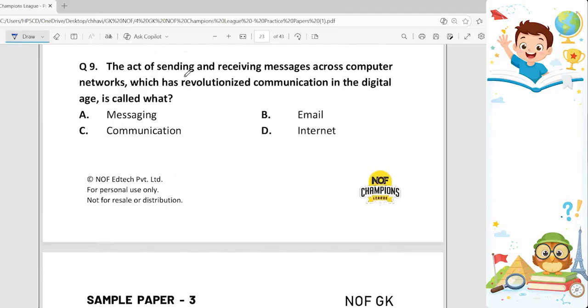9th question. The act of sending and receiving messages across computer networks, which has revolutionized communication in the digital age, is called what? Options are messaging, email, communication, and internet. And the correct answer is email, because email is the system through which we can send and receive messages across the computer network.